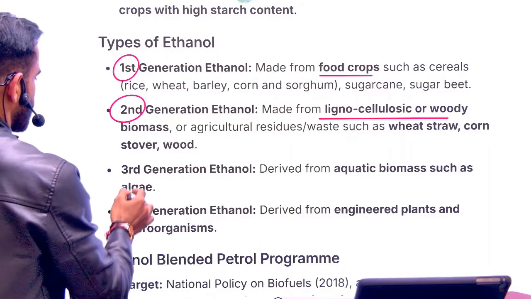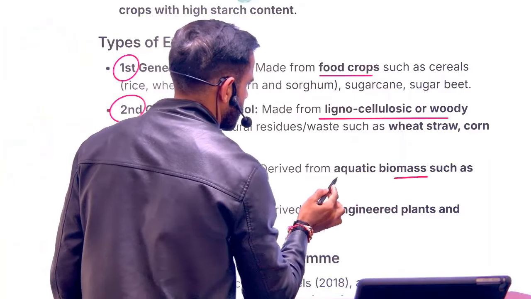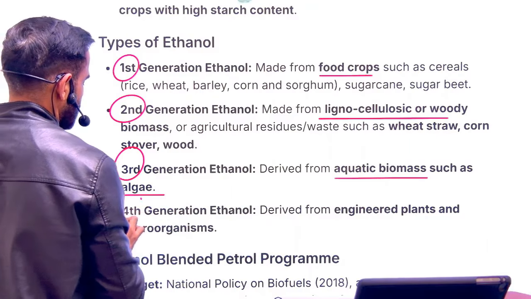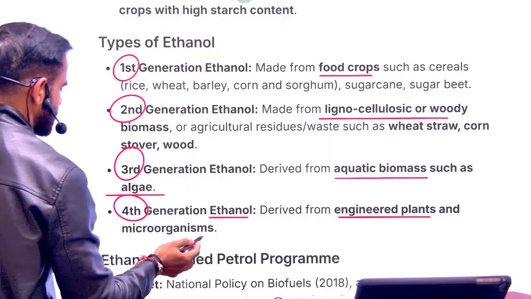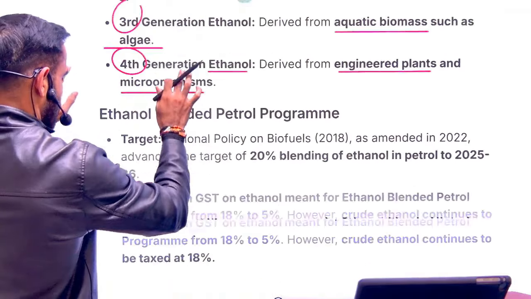The third generation ethanol is produced from the aquatic biomass such as alga, and the fourth generation ethanol is produced from the genetically modified plants and microorganisms.